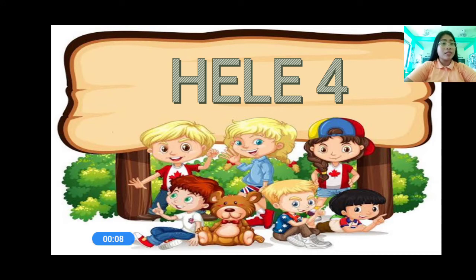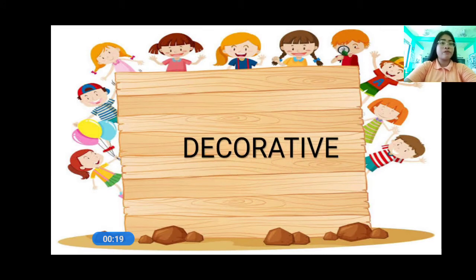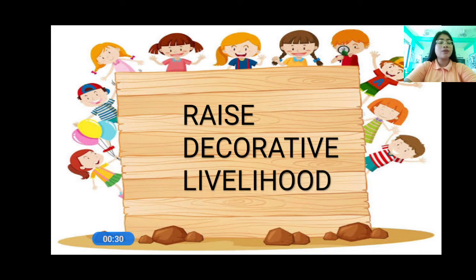Now, before we start our lesson, let us first have these words. Are you ready? Okay, very good. So, let us read the following words. Everyone, let us read decorative. Again, decorative. And then we have race. Again, race. Okay, and then we have livelihood. Everyone, let us read livelihood. Okay, so the words are race, decorative, and livelihood.